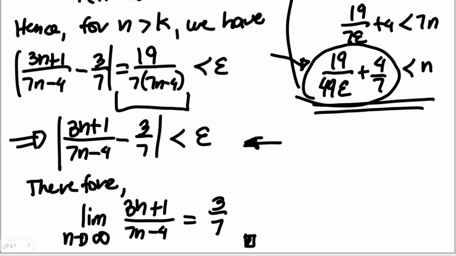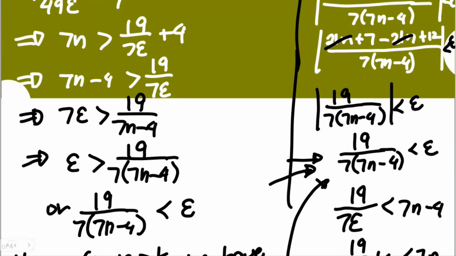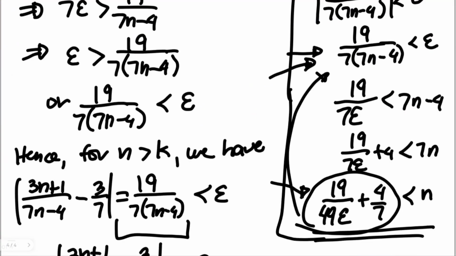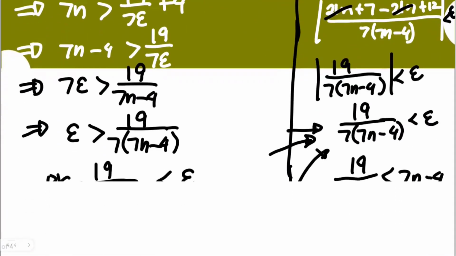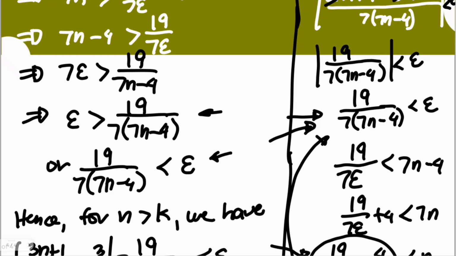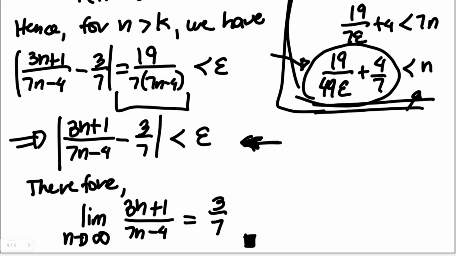This is now the end of the proof, as we were able to establish this expression taken from the previous scribbles here. So again, to prove something like this, we start from this here, coming up with the correct expressions that will be used for n. We'll have that for our k, and then n greater than that. As we manipulate that to solve for our epsilon, we can now go to this, looking into this expression for the absolute value of the difference of our sequence and its limit being less than epsilon. Then you could have this conclusion.